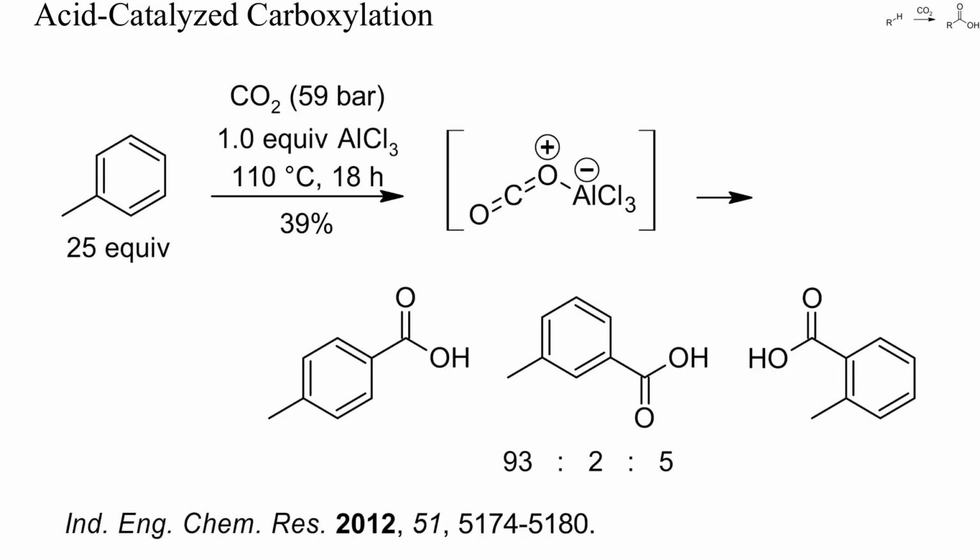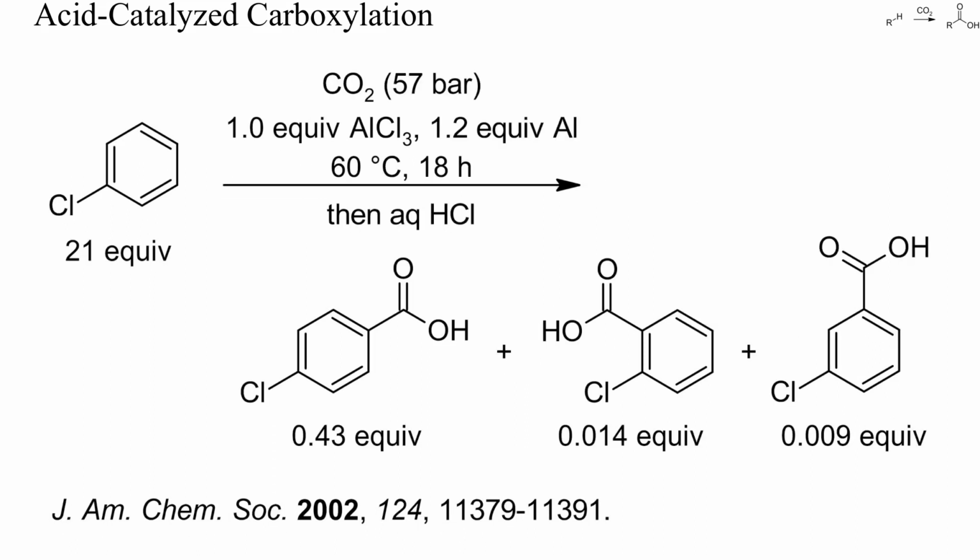Some alkenes and electron-rich arenes can be carboxylated with carbon dioxide under acidic conditions. Here, for instance, treatment of toluene with aluminum chloride and CO2 under pressure gave almost 40% of mostly 4-methylbenzoic acid. The yield was determined with respect to the aluminum chloride used. Also, chlorobenzene could be carboxylated this way.